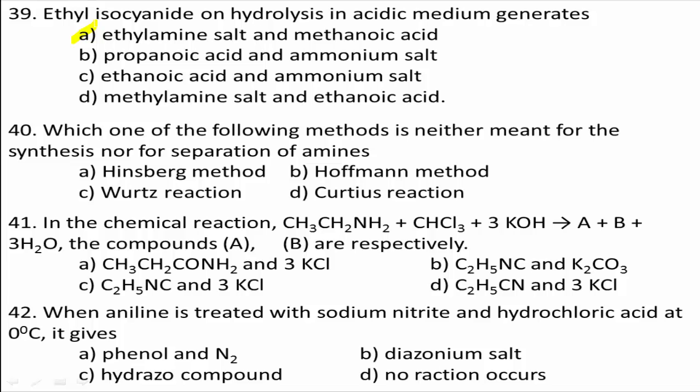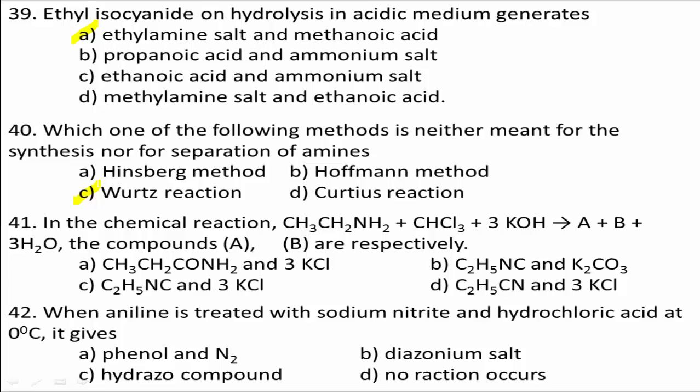When we observe the given options, the Wurtz reaction is used to produce alkanes from alkyl halides. So the Wurtz reaction has nothing to do with amines. Therefore, the correct answer is the Wurtz reaction. Option C is the right answer.